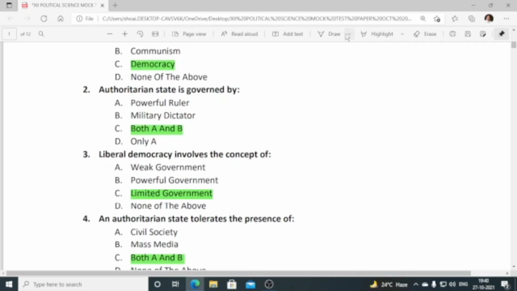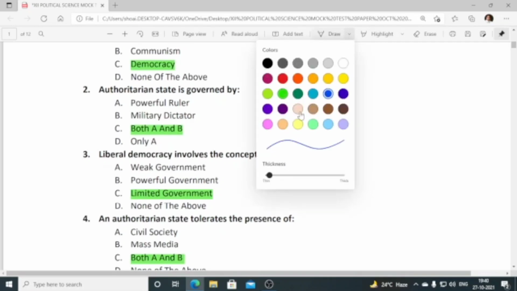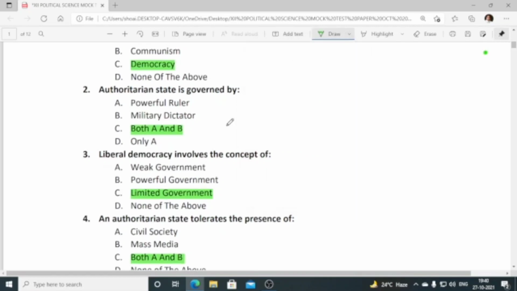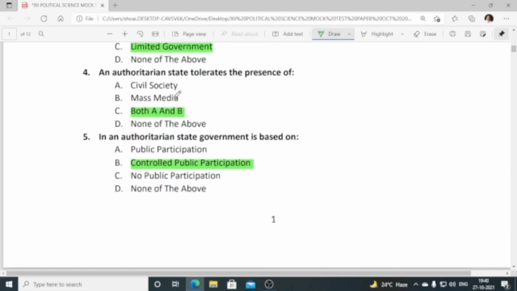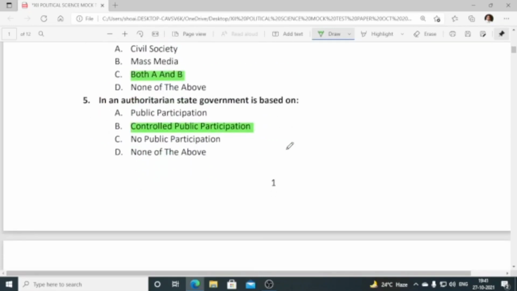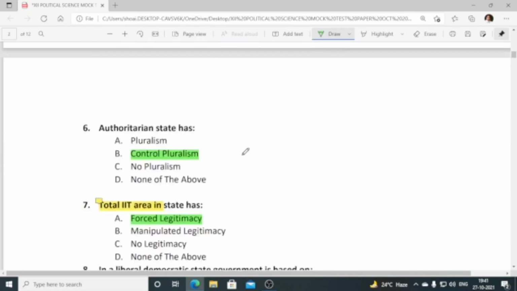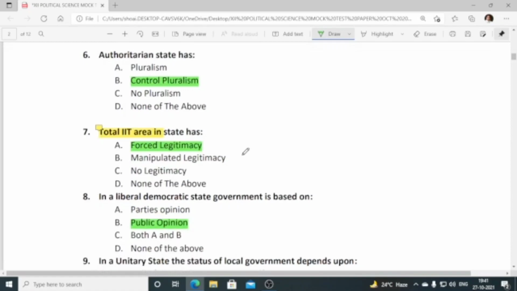Then next one we have, liberal democracy involves the concept of limited government. Number 4, an authoritarian state tolerates the presence of civil society, mass media. So the correct answer is both A and B. In an authoritarian state, government is based on controlled public participation. Participation of the people is there, but in a controlled manner. Number 6, authoritarian state has controlled pluralism.